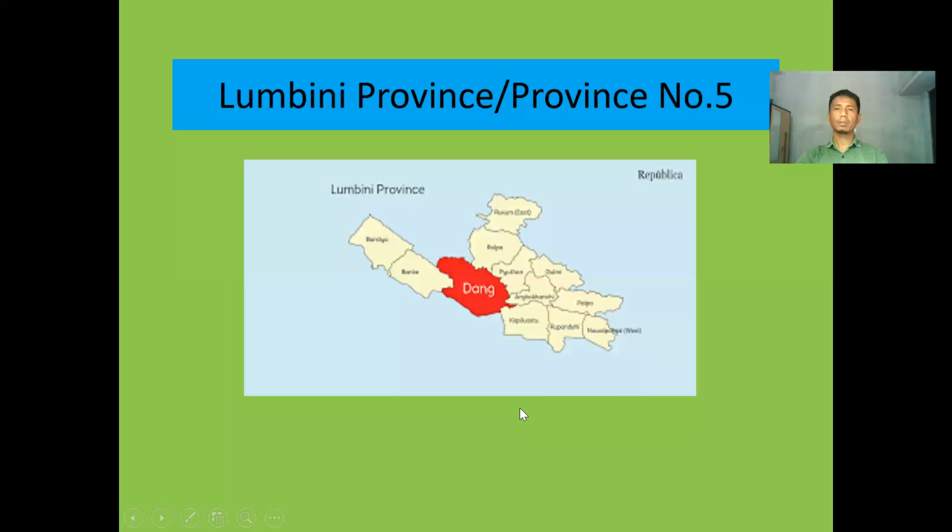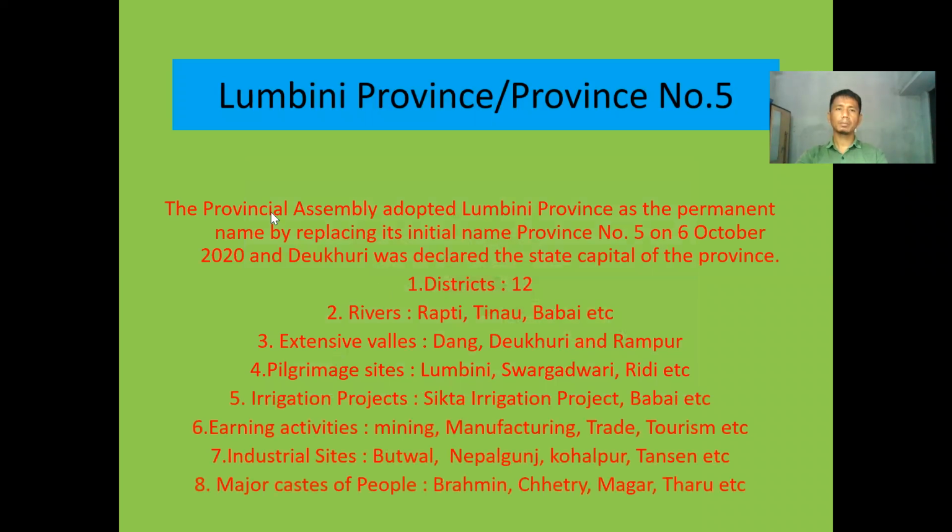Okay, now look here, province number 5. It is known as Lumbini province. Recently, it has been named. I have told you already. Its picture goes like this. In Dang, there is one city, Deukhuri. It is the capital city of province number 5, Lumbini province. The Provincial Assembly adopted Lumbini province as the permanent name, replacing its initial name, province number 5, on 6 October 2020, and Deukhuri was declared the state capital of this province. I have told you already as well. Recently it has been renamed; otherwise, it was province number 5.